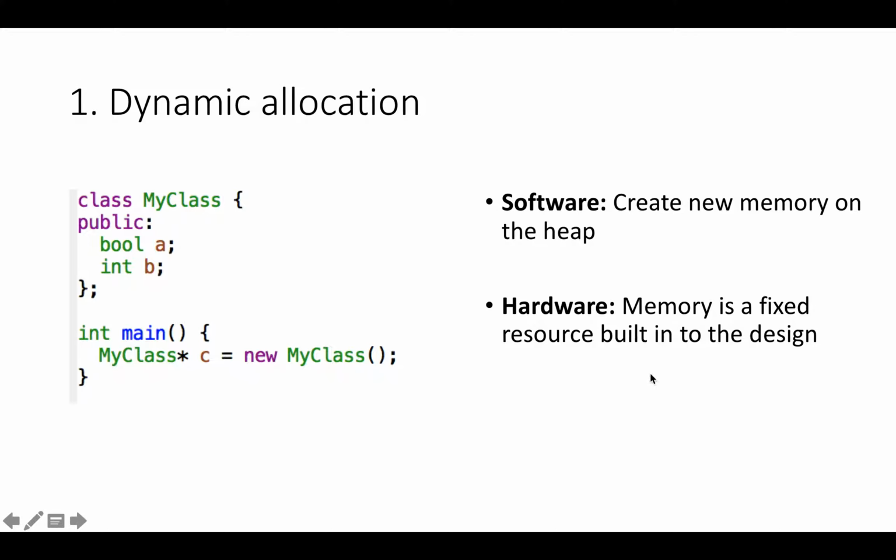So in normal C++, you can do things like create a class, and then you can use this new keyword to create a pointer to an instance of that class, and this pointer refers to a location in the heap. In high-level synthesis, you can't use new. You can't have dynamic allocation. You can't allocate memory while the program is running because it's not actually a program. The program is a description of hardware, and memory is a fixed resource that's built into the design at compile time. So there's no dynamic allocation in high-level synthesis.